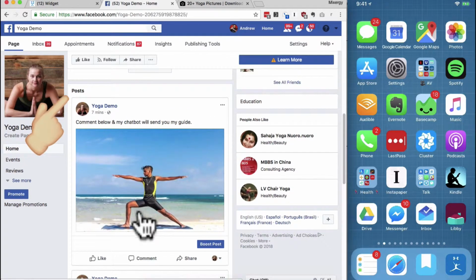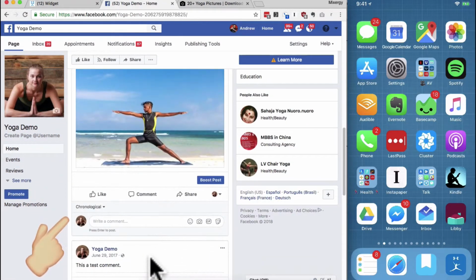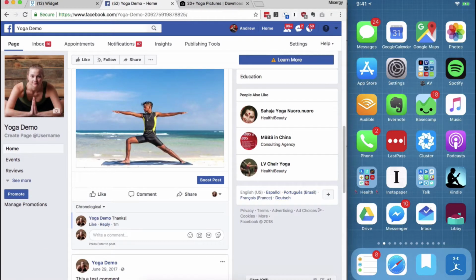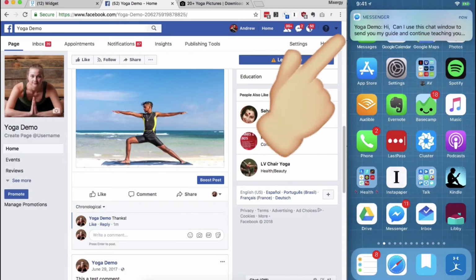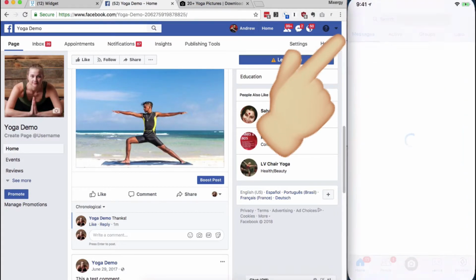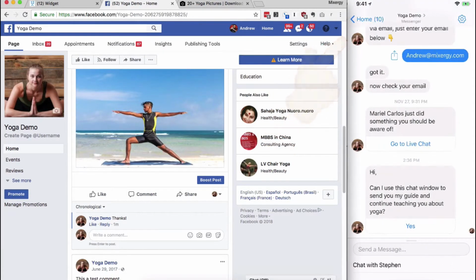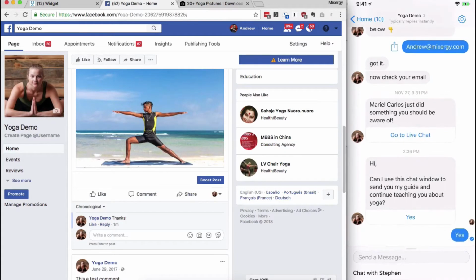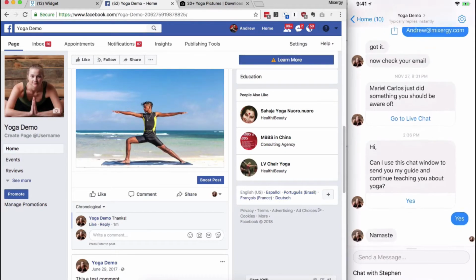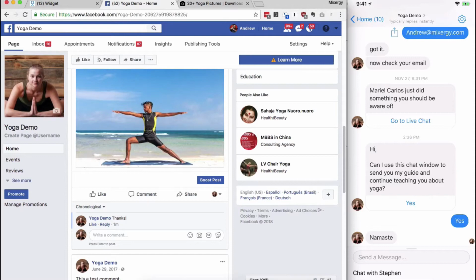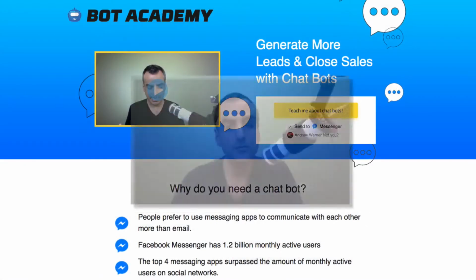And now again, here's the web on the left, my phone on the right. Here's this post that we were just messing with. We're going to hit comment on it as a subscriber, and I'm going to write a comment right there. Look at my phone on the right. As soon as I comment, there it is. The demo bot says, can I use this chat window to teach you about yoga? And the person can press yes, and now they are subscribed, and they're going to start getting messages directly from me.